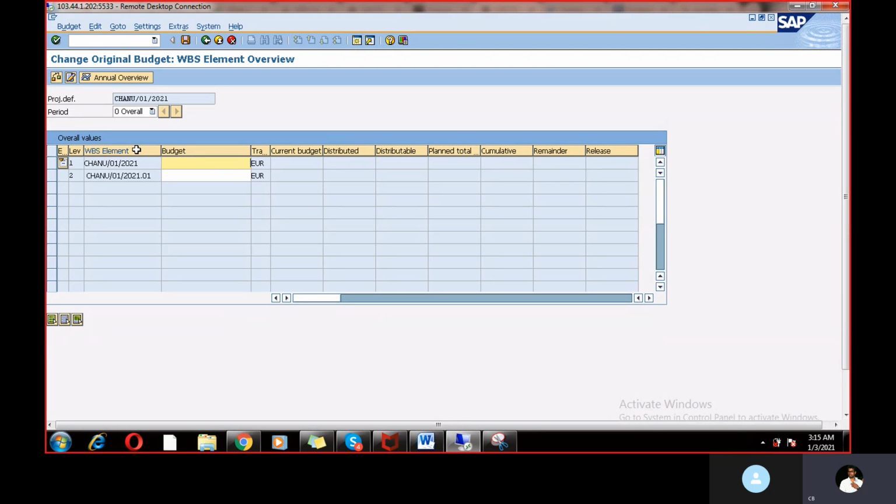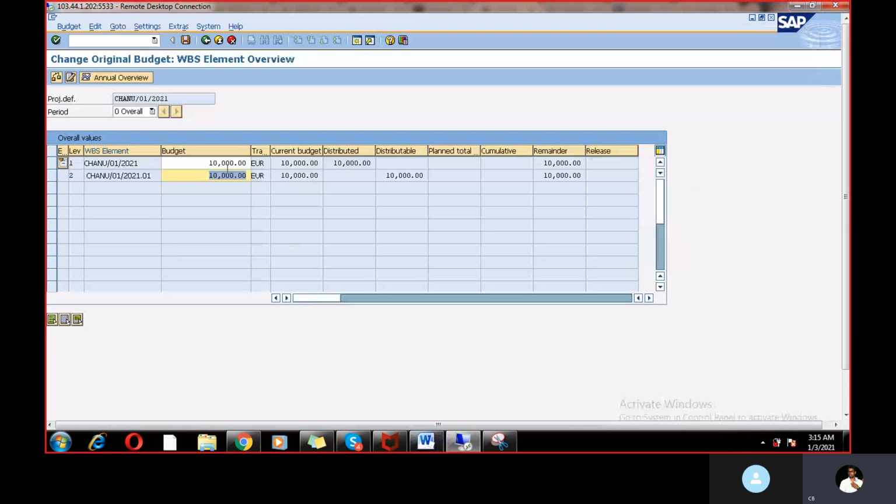So for this WBS element, I am defining 10,000 euros. This is my budget. And if you click in here, it is segregated: what is the current budget, how much is distributed, how much is distributable, and what is remaining. These are all things you can find in this project management system.